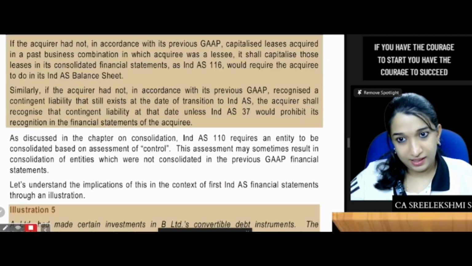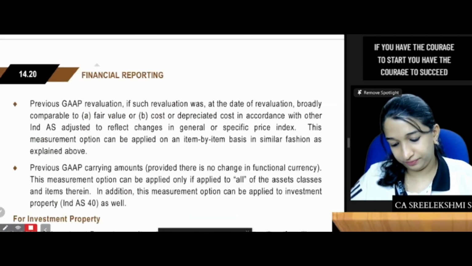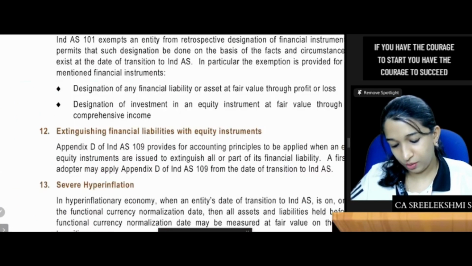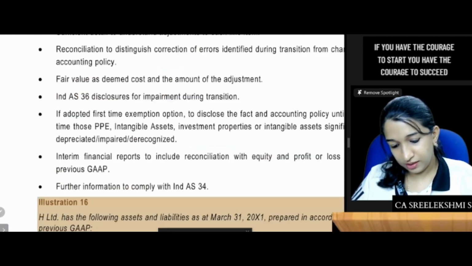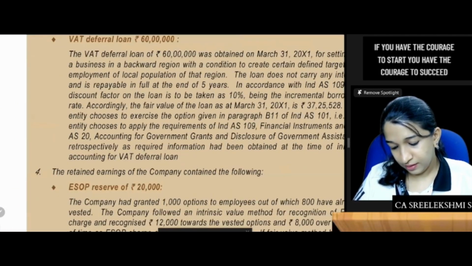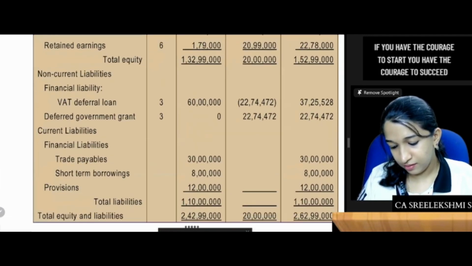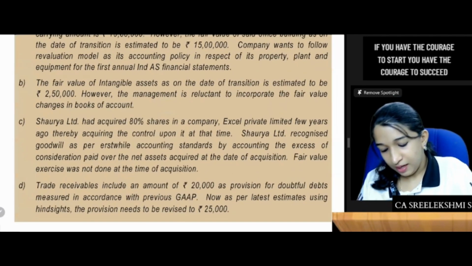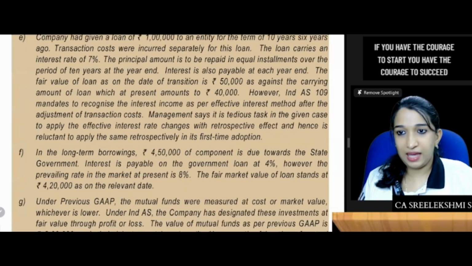Yes. Now, what is the next point? Next adjustment. Okay. Under previous GAAP.